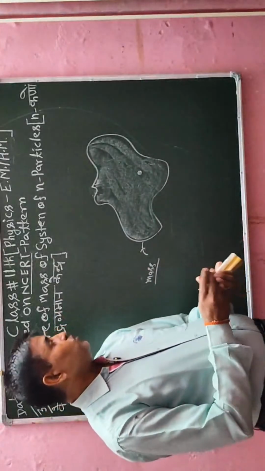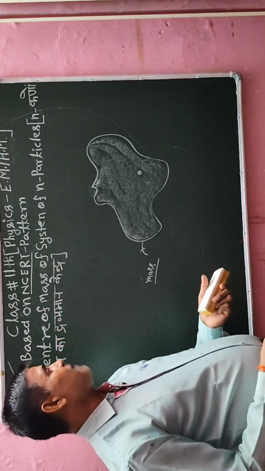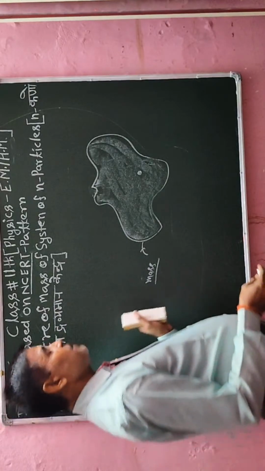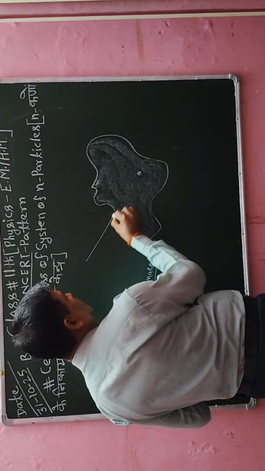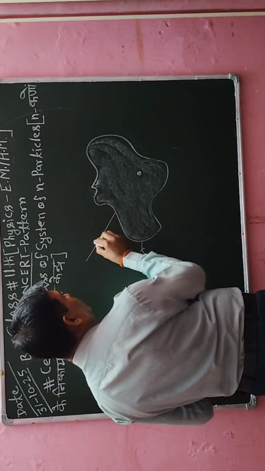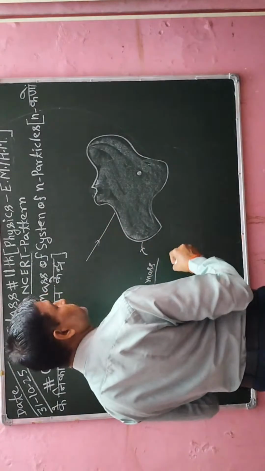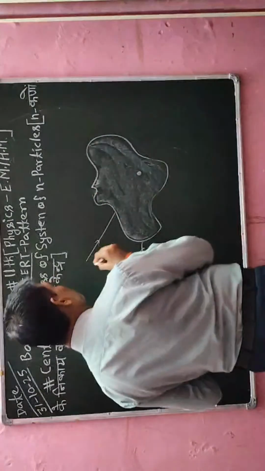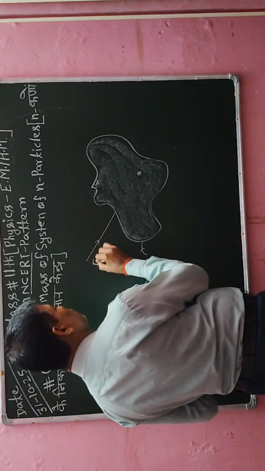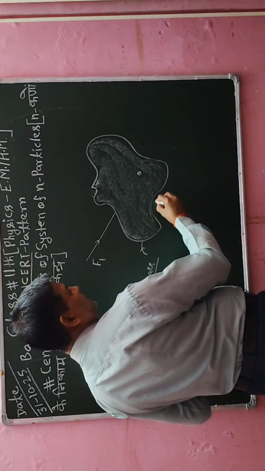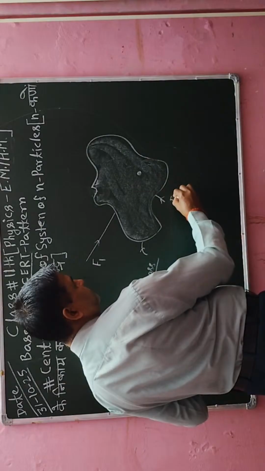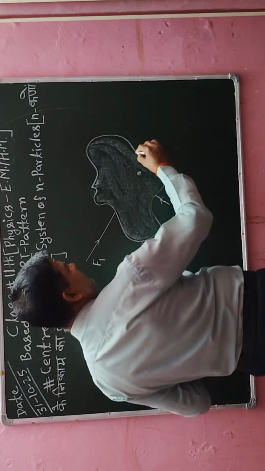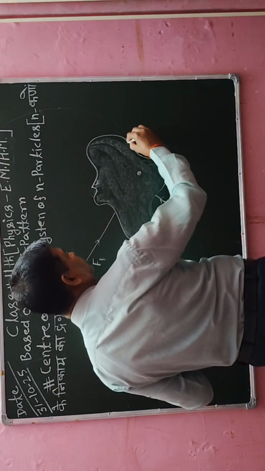Okay, now suppose another piece of information: one or more than one force is acting on an object. Suppose here I am considering force F1. Similarly, the other force I will consider here is F2. The next force I will take here.